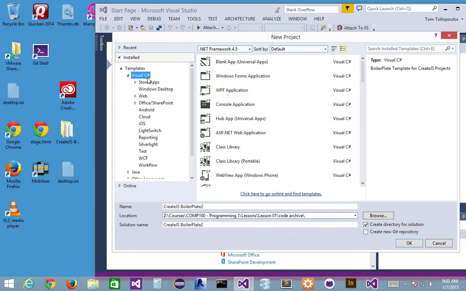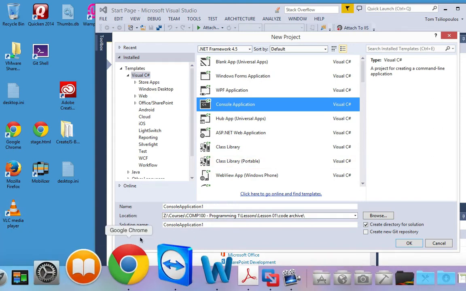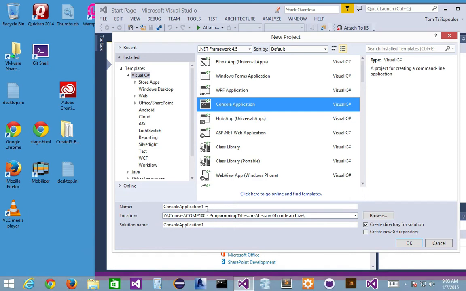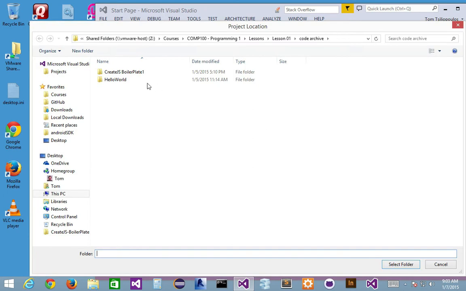So again, Visual C# is where I'm going to go. And then from here, I can do a blank app if I wanted to. But really what we're doing is this console application that we're going to be building. If I click on console application, if you notice down here, my settings are going to be different than your settings, obviously, because it's looking at a particular folder in my file structure. So here is Console Application 1, it's saying. But I'm just going to go to a different folder. Let's see if I can do this while looking at it over here.